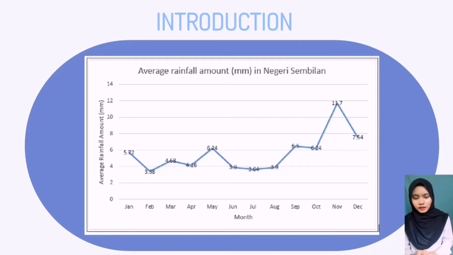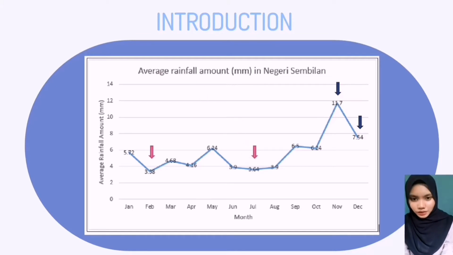As we can see, the highest amount of rainfall is in November with an average of 11.7 mm, while the second highest is in December with 7.5 mm per day. Moreover, February experiences the lowest average precipitation per day, while the second lowest is in July.